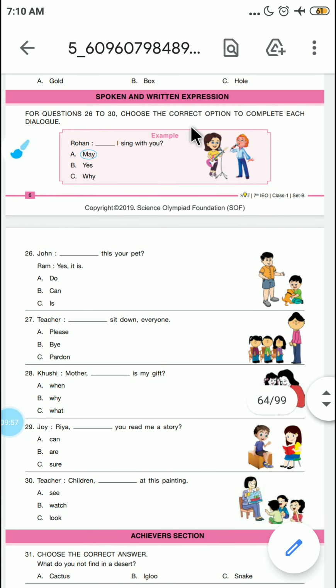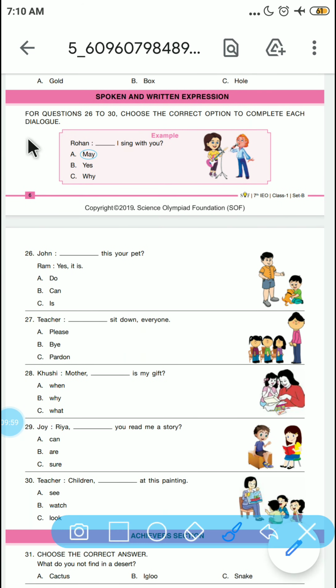A spoken and written expression. So it is from question 26 to 30. Let's see. Rohan dash. So it is a conversational section in which you have to answer the question using your presence of mind. Rohan dash, I sing with you. So may I? Rohan is asking here.